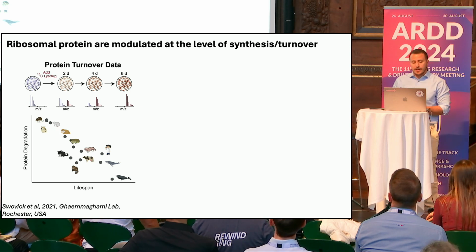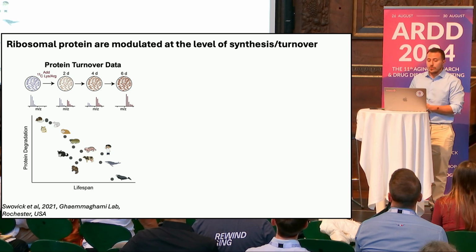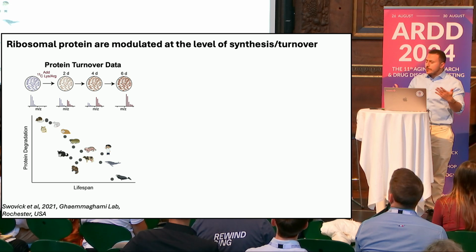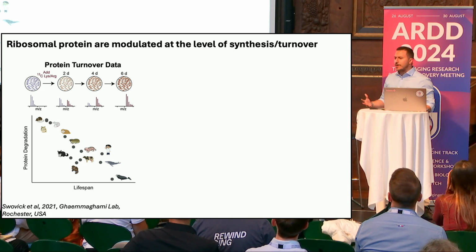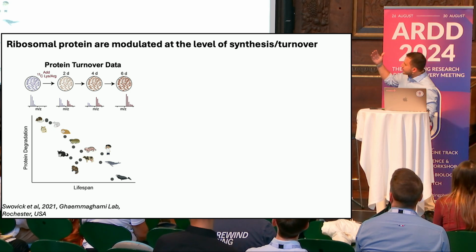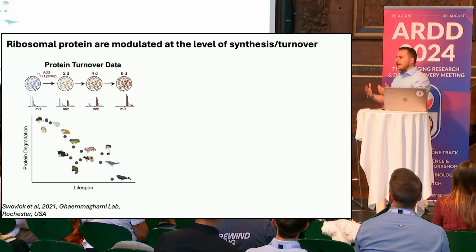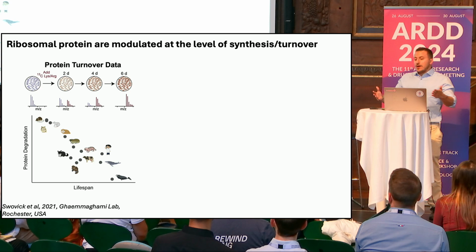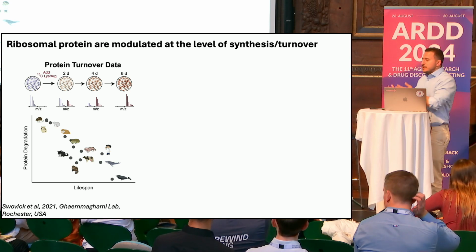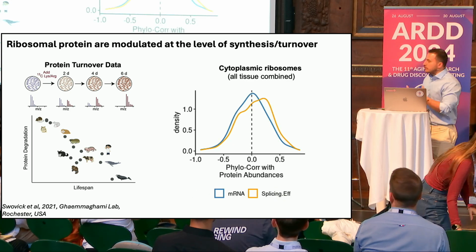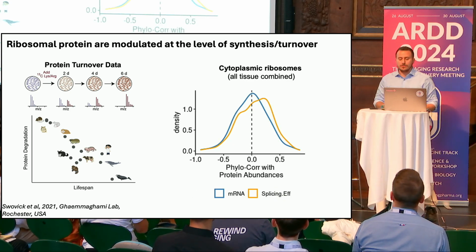And here we have the luck to have Sina Gamagami in our university in Rochester, who is a great expert of protein turnover. And he already characterized protein turnover data across a large variety of organisms. And he found an interesting negative correlation between the amount of protein turnover and the lifespan of the different organisms. What we can do is leverage this data that was already produced and try to understand how protein turnover is affecting, for example, ribosome dynamics.